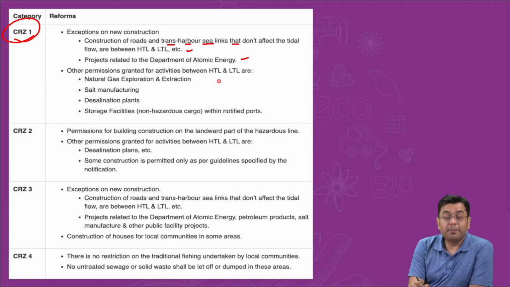Projects related to the Department of Atomic Energy are also exempt. Remember, and I don't know how many of you are able to recall that, for example, the Kudankulam nuclear power plant, when it was being established closer to the coastline, you had a huge amount of protest associated with that for a long period of time.